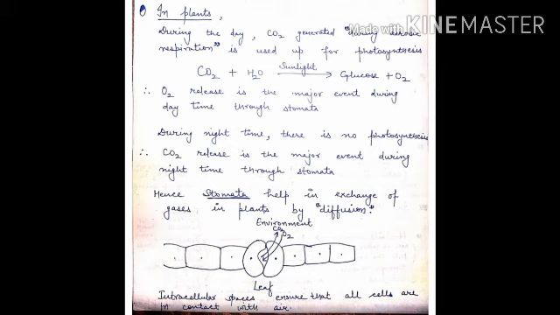Glucose is formed, and along with it, O2 is released. So we can say that during the day, O2 release is a major event through stomata by diffusion. But during the night, no photosynthesis occurs. So CO2 release is a major event during night through stomata by diffusion.